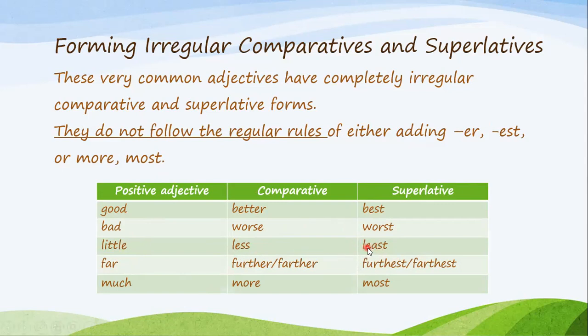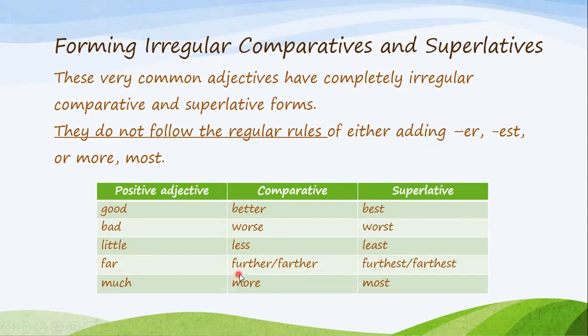This is the glass, for example, that has the least amount of water. I don't say the littlest, for example. I say least, less and least. So we need to memorize them to be able to use them correctly. Then far. In the comparative, we have further and farther.